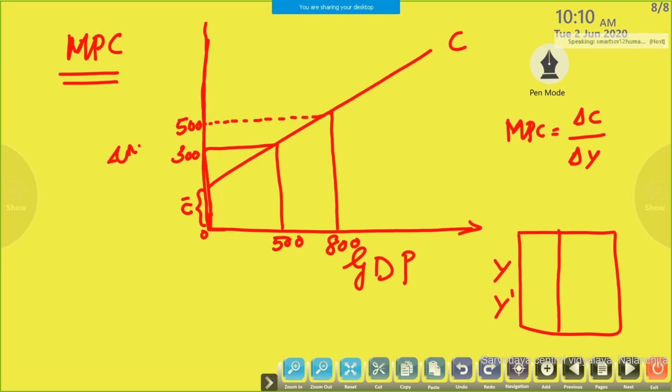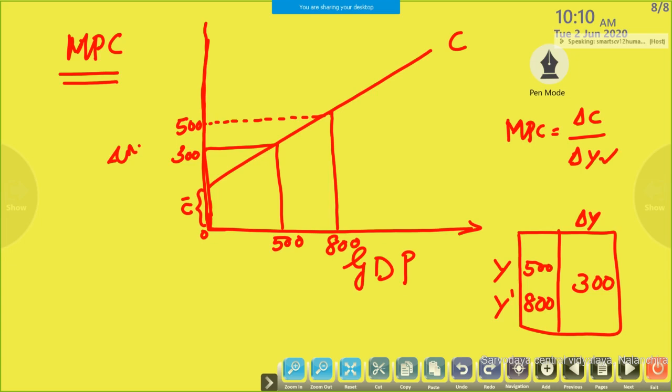The initial level of income is 500 and the new level of income is 800. What is delta Y? Because we need the additional level of income. Delta Y shows the difference between the new level and the initial level. So delta Y is 300. So this we got.